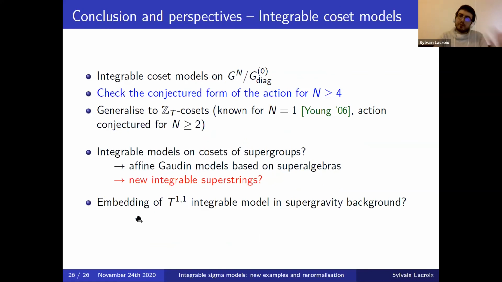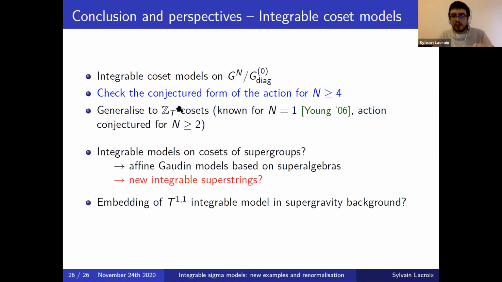And finally, a few perspectives about the integrable coset models. As I said, the form of the action that I presented was actually only a conjecture. It was only checked up to n equals 3. So it would be nice to check this conjecture for any n. And also it would be nice to study a generalization of that to what are called Z_T cosets.